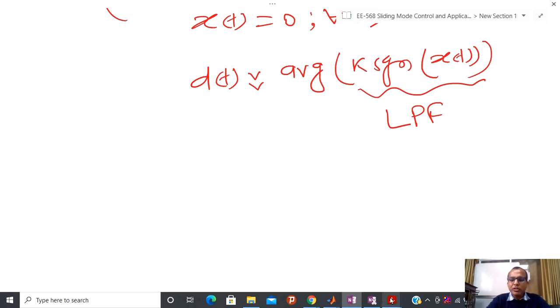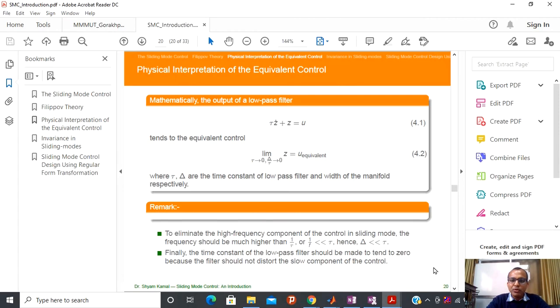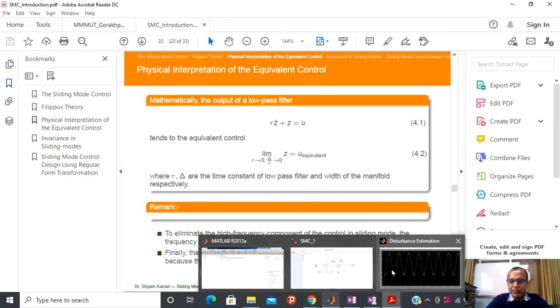Now quickly I am going to conclude this lecture. Before concluding, it is possible to show that a low pass filter can be represented using this kind of equation. And here, if tau is selected very, very small, then z is equivalent to u. The same thing I have shown in that particular figure. So what is the connection? Because I have the transfer function of the low pass filter, if you see the simulation block, things become a little clearer.